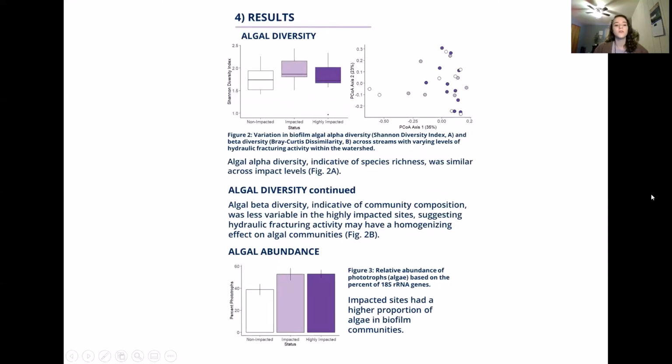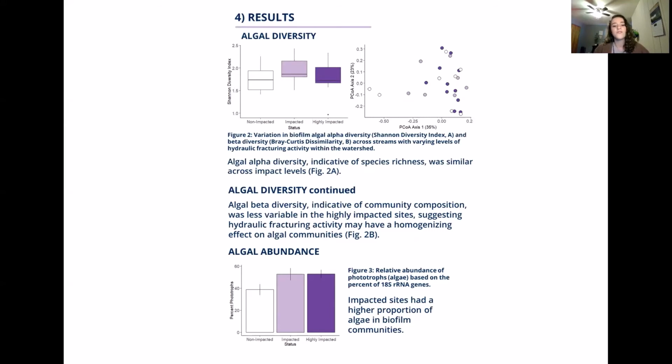So in terms of our results, we have 2 different sections of results, and that's algal diversity and then algal abundance. So within algal diversity, these 2 figures show the variation in biofilm algal diversity, which we use as Shannon Diversity Index, and that's the figure on the left, which is A. And for the beta diversity, we analyze this using the Bray-Curtis dissimilarity model, which is on the right. So these varied across streams with varying levels of hydraulic fracturing activity within the watershed.